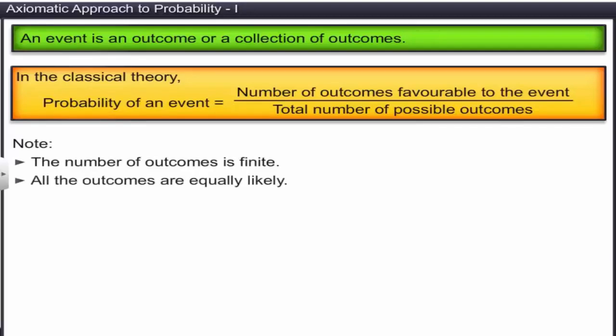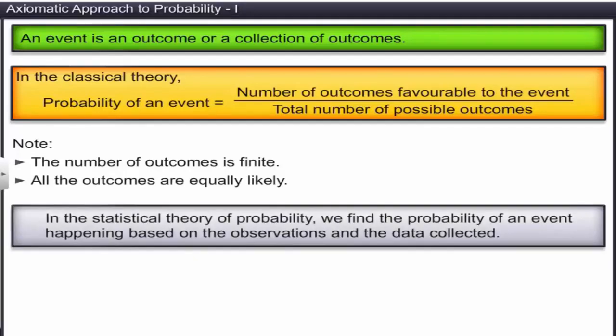However, in the statistical theory of probability, we find the probability of an event happening based on the observations and the data collected. Neither theory can be applied to experiments that have an infinite number of outcomes.